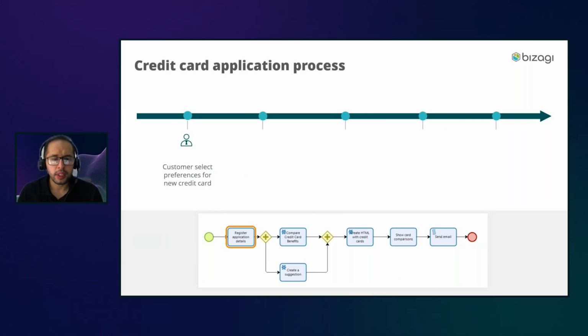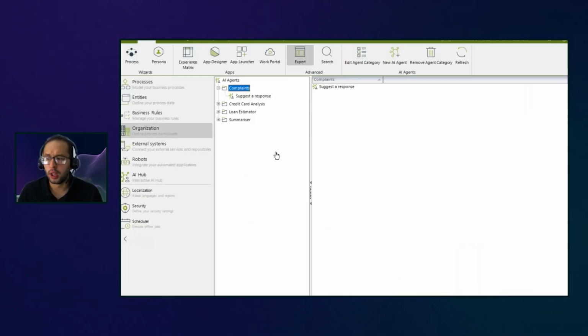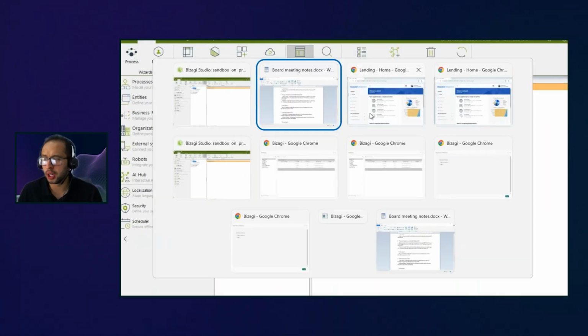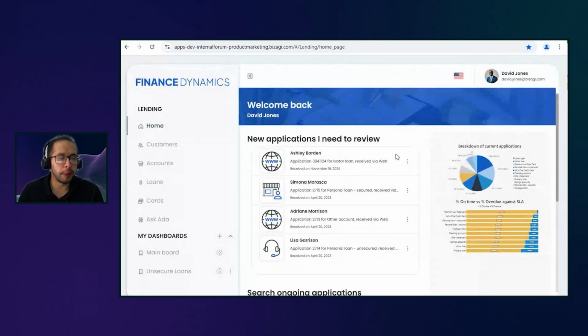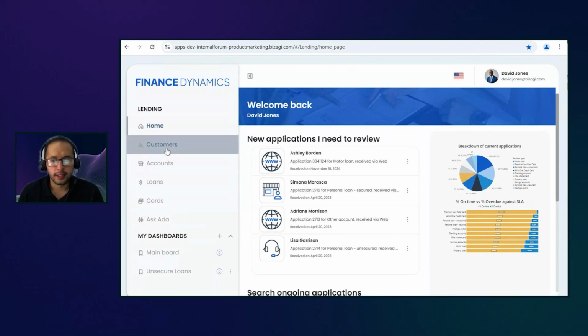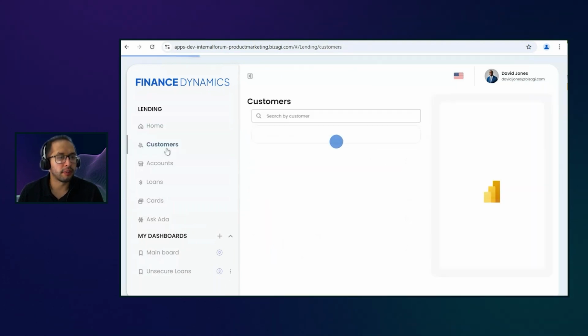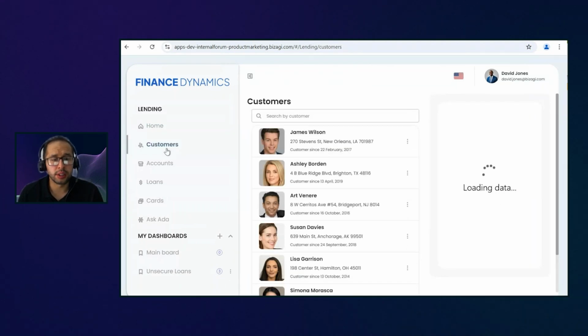So let me switch really quickly to our application. I'm going to jump into the David experience. This is the application that we have for David, right? This is a whole banking application, the Finance Dynamics application. David is able to see the information of his customers, all the information about the different accounts that those customers have.